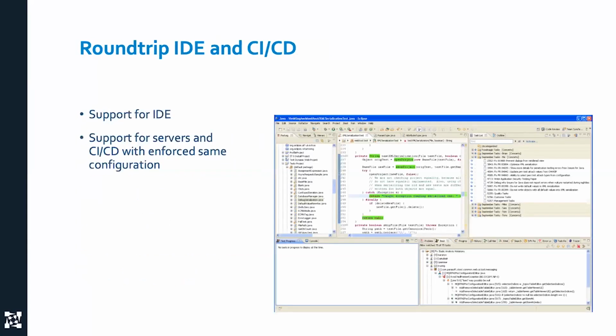I want to talk about the IDE because the IDE is super important.